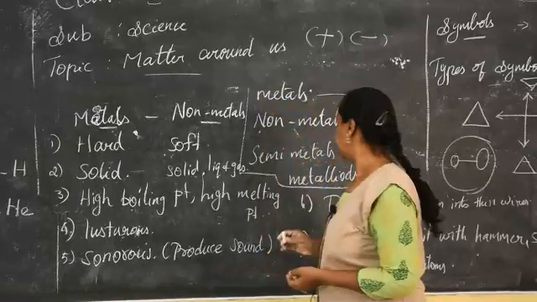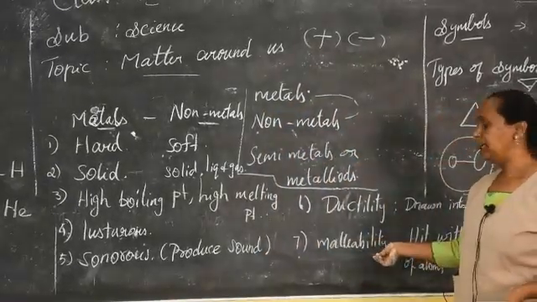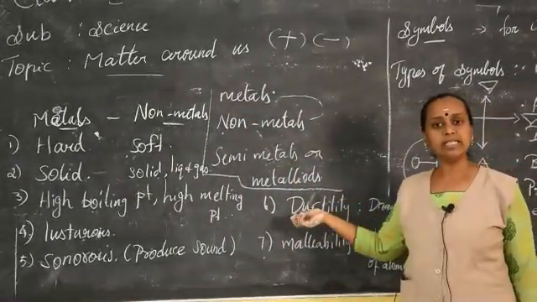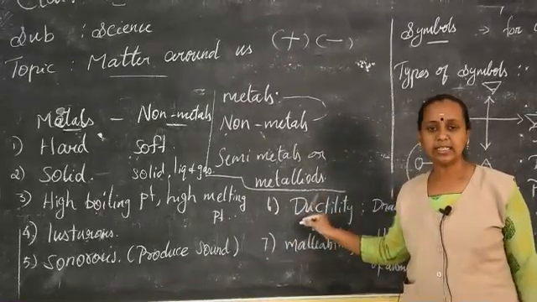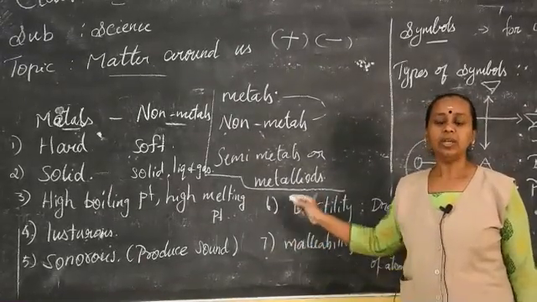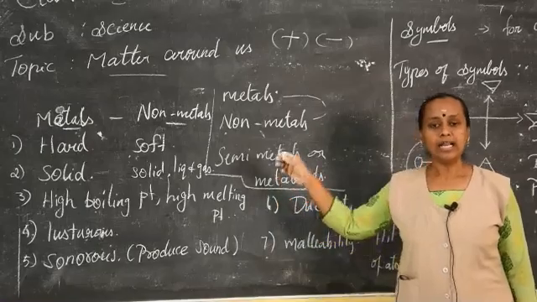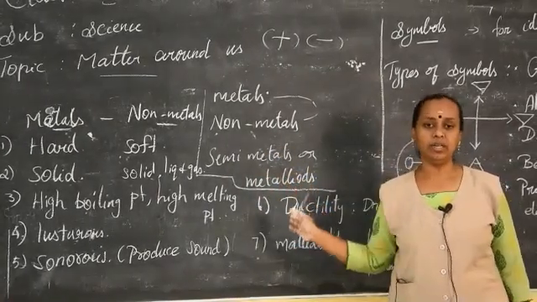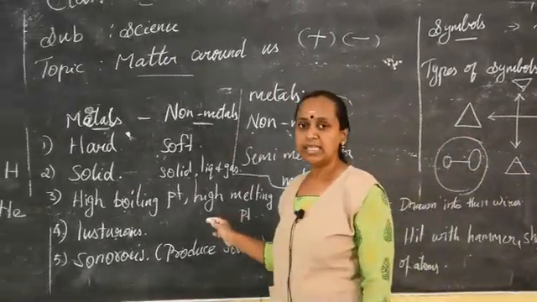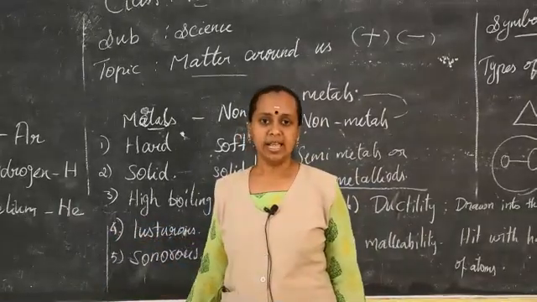And the next one is malleability. Non-metals are less malleable. As I said, they are soft, so they are less ductile and less malleable. You can go through the lesson and understand, and you can learn the difference between them. I hope you can understand the lesson. We'll see in the next class. Thank you.